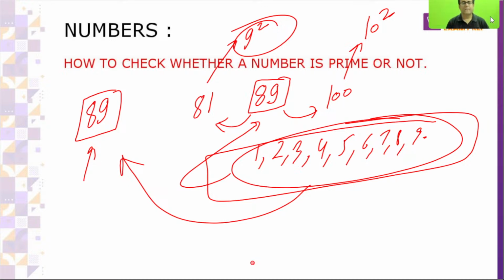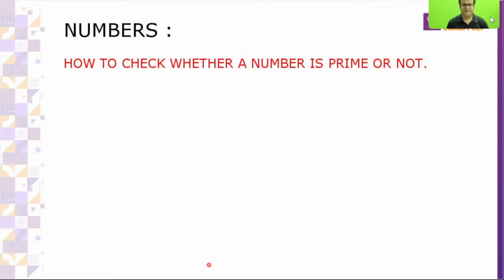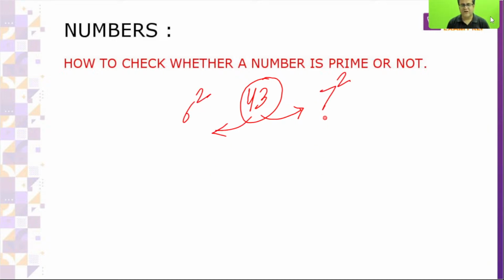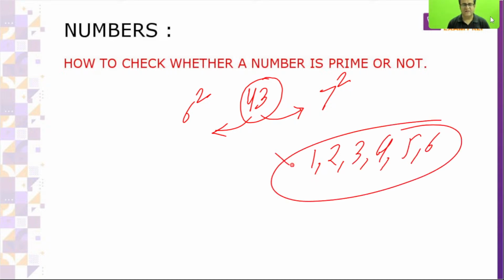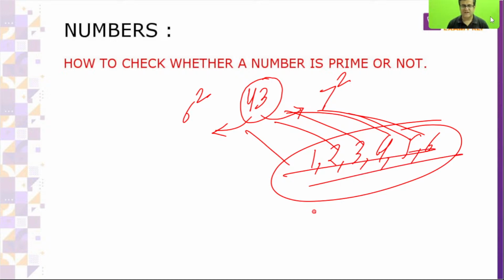Let's suppose there is a number 43. Is 43 prime or not? If you don't know, what will you do? You take 6 square is 36, 7 square is 49. So you must check from 1 to 6 whether any number can divide 43. There is not even a single value from 1 to 6 which can divide 43. The point clear?